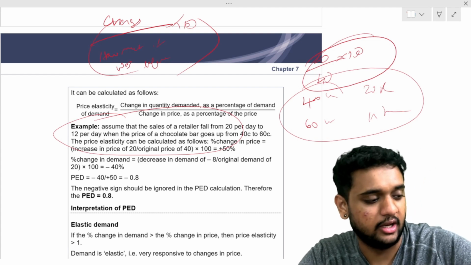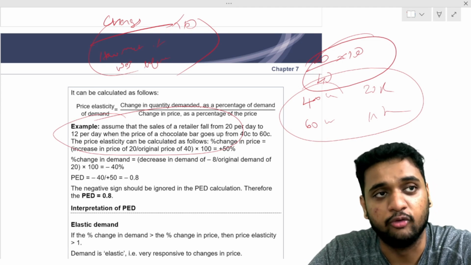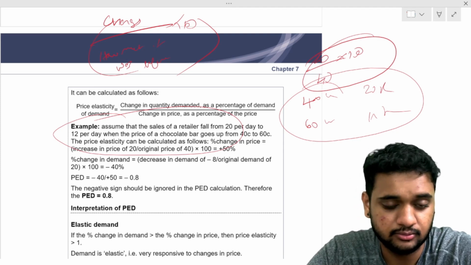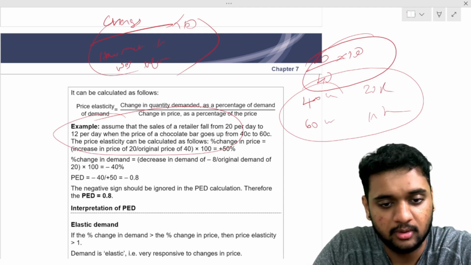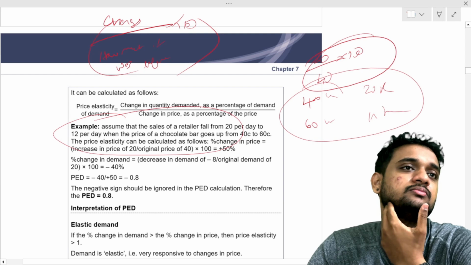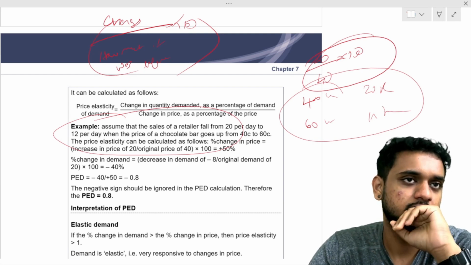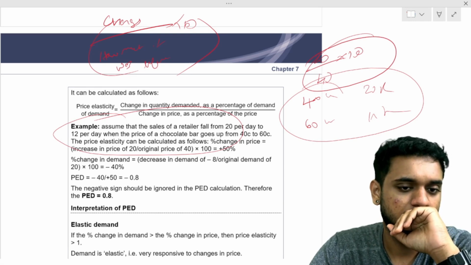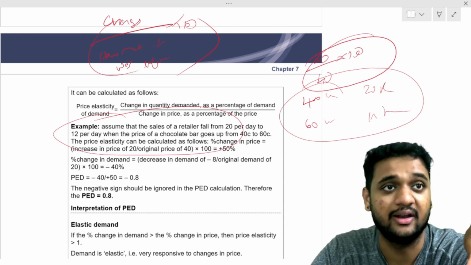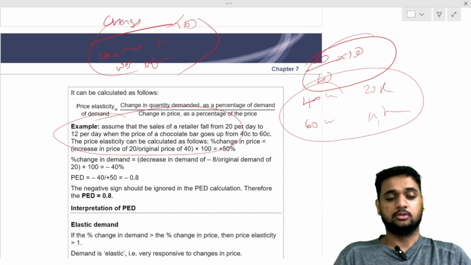For price elasticity of demand, you can ignore signs. Signs are not required. You got 1.2, all of you. Yes, sir. It's elastic demand. When price increases and quantity becomes less, that is also calculated in the same way to check whether it's elastic or inelastic. The formula is change divided by what it was before. For both, the same formula.